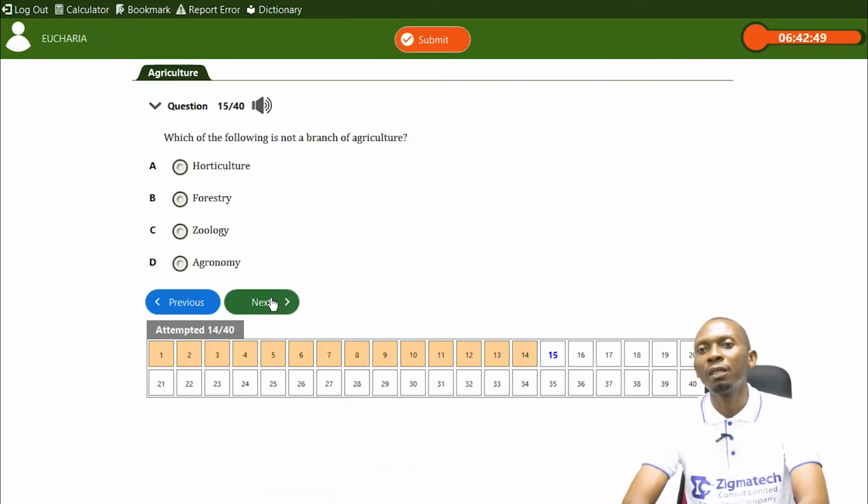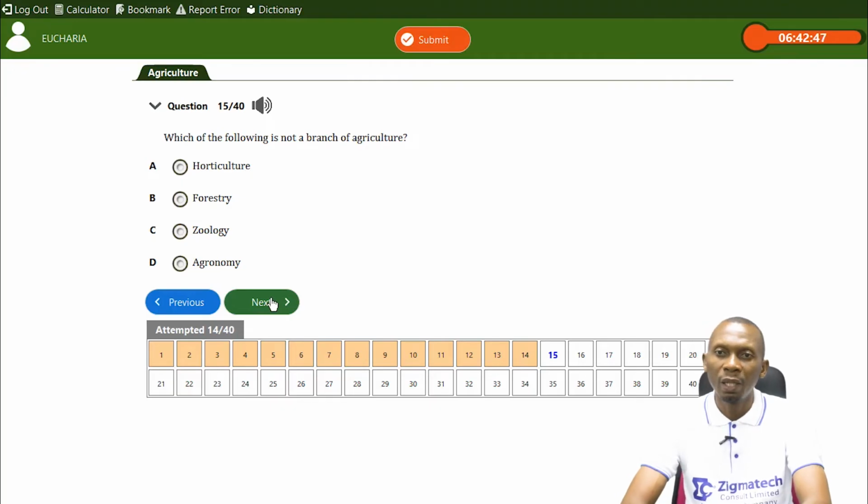Which of the following is not a branch of agriculture? Now, horticulture, let's look at horticulture. Horticulture is a part or a branch of agriculture, which has to do with the production of fruits, vegetables, and ornamental plants. Forestry has to do with the management of trees, either planted or grown wild, and also forest resources too. That's forestry, is part of agriculture.